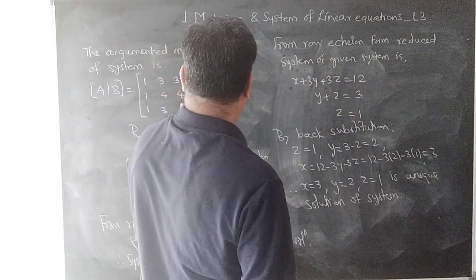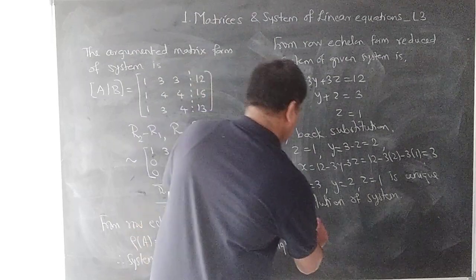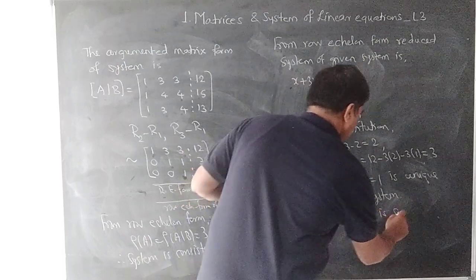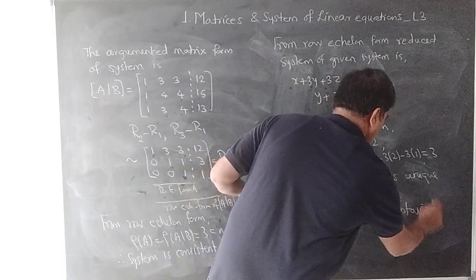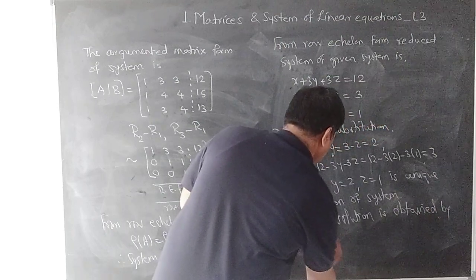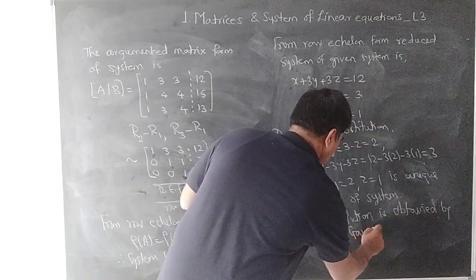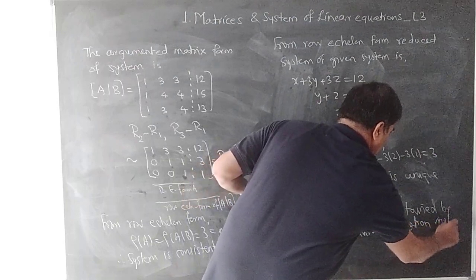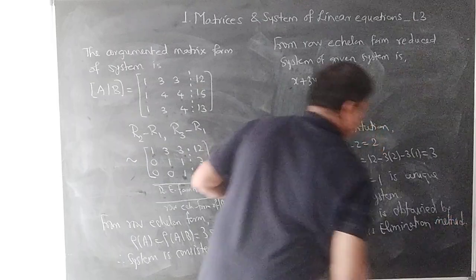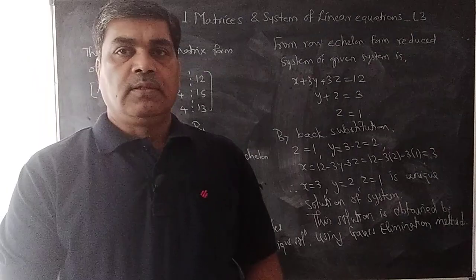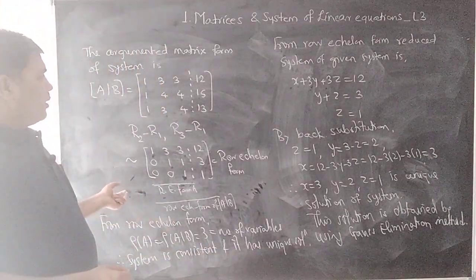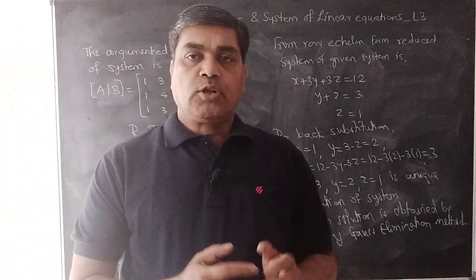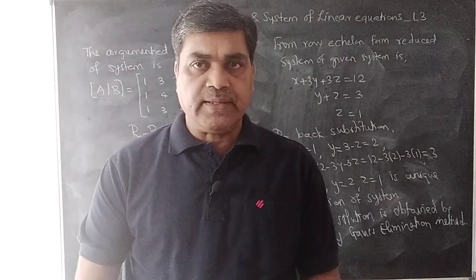This solution is obtained by using the Gauss elimination method. Right. So for the Gauss elimination method, you have to reduce the augmented matrix to its row echelon form only.